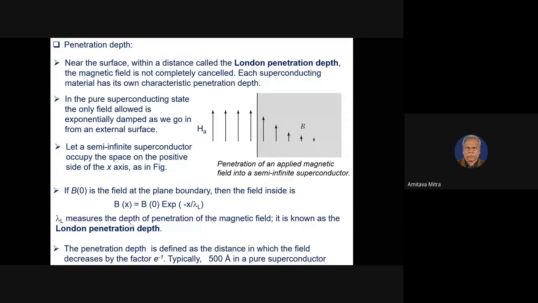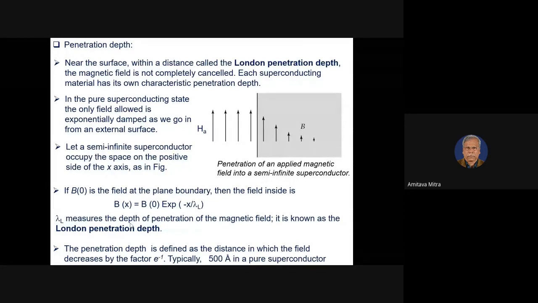Now, this entire class of superconducting materials, as we said, a huge amount of work has been carried out on them, starting from 1911 to date. Various superconducting materials have been developed.